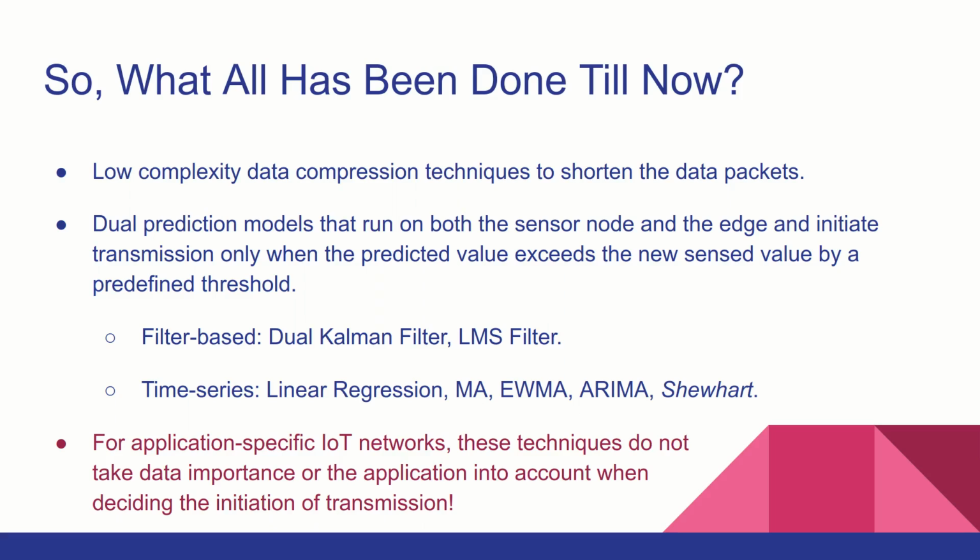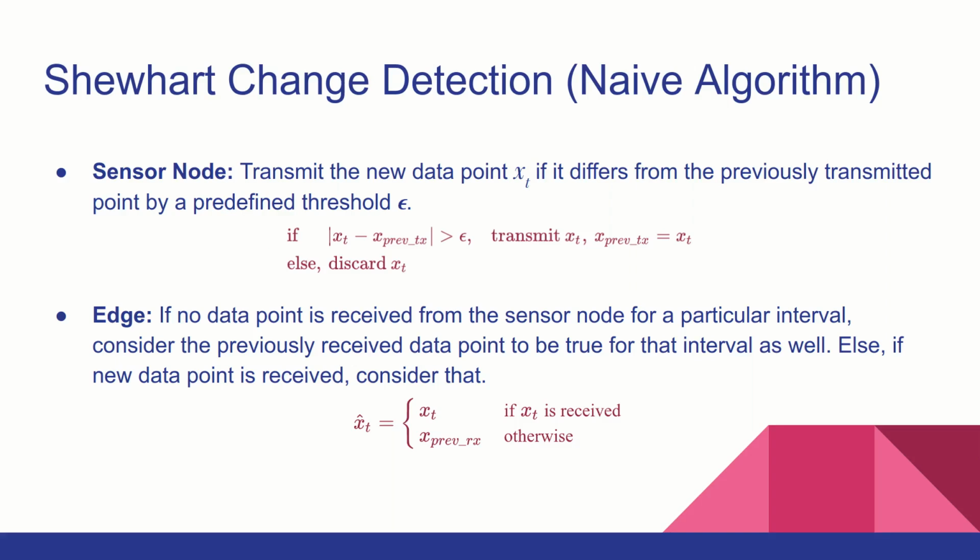Coming to what we are trying to achieve with our technique: when it comes to application specific IoT networks, the techniques that I've listed here are not intelligent enough to take data importance or the application into account when they decide to initiate transmission or not, because these are simple thresholding based techniques which use a predefined threshold. So for application specific IoT networks, we have tried to take the application into account to ensure that we have minimum transmissions from the sensor node to the edge.